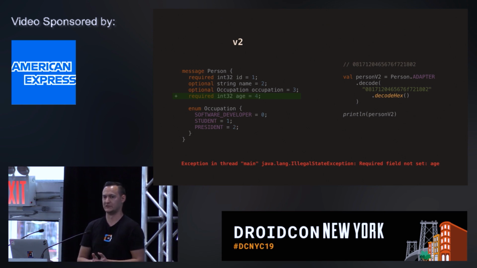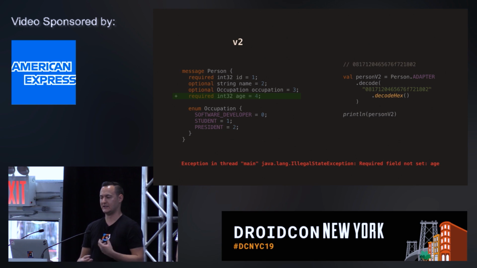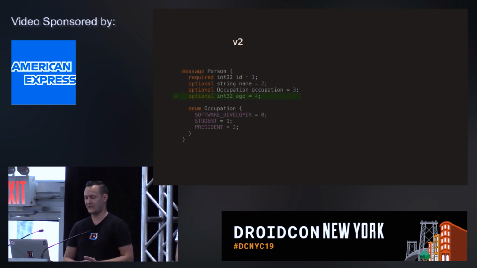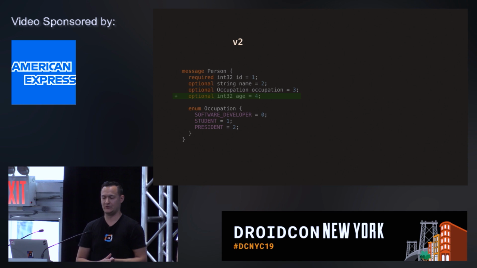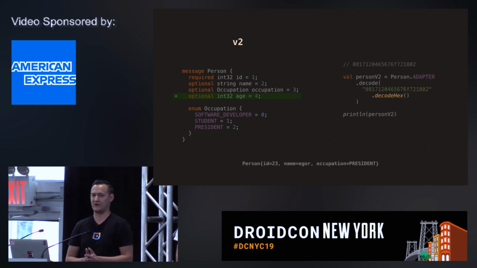That is an important lesson to learn: required fields you have to use with caution, because they're really hard to either remove from or add to your schema, since you will have older versions of clients on the network still using the old data. So it'll be hard to maintain. On the contrary, if you add an optional field, then the serialization works just fine, because this value was not mandatory in the serialized data, so the parser would just ignore it.